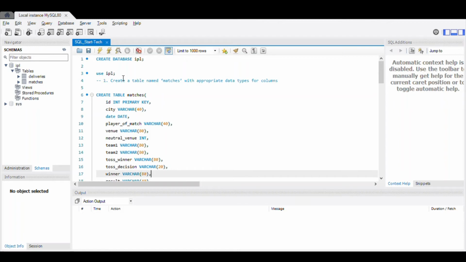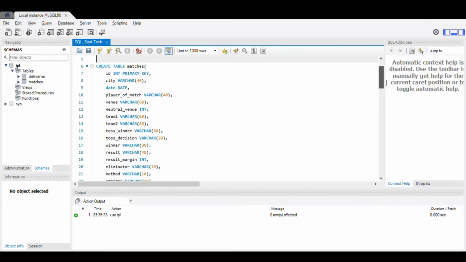This is my second task that I've performed. Two data sets were given to us, of the IPL data set. So we'll be creating an IPL database. We'll be using that. Our first query was to create a table named matches with appropriate data types for columns.